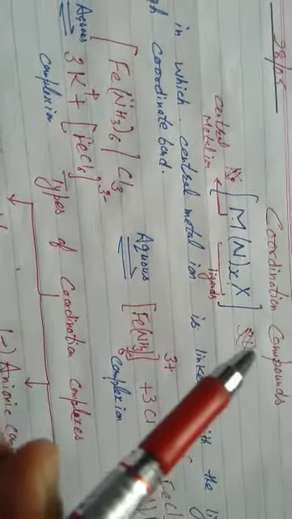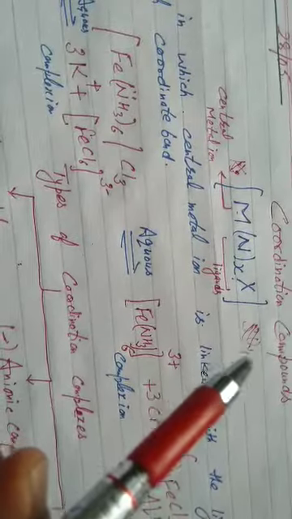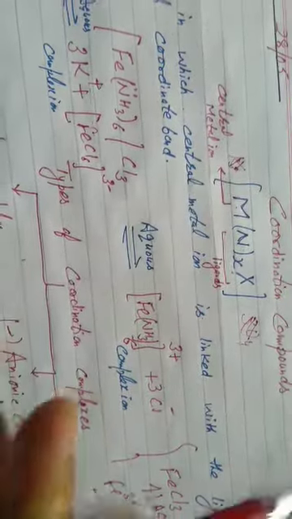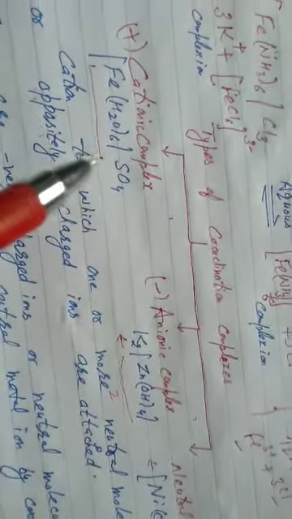Both right and left sides are vacant, neutral. If on the left side some polyatomic ion or monatomic ion is mentioned, it is cationic. And if the first part is an alkali metal, maybe potassium, sodium, then it is an anionic complex. I hope the concept is clear. Cationic, anionic and neutral. Please mention their definitions and one example.